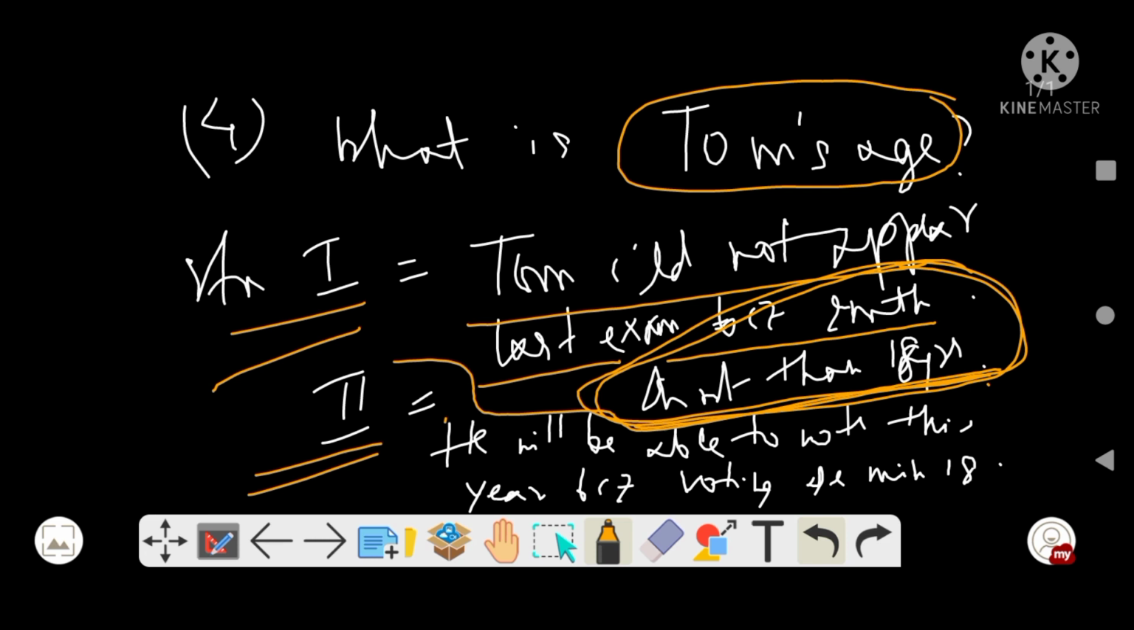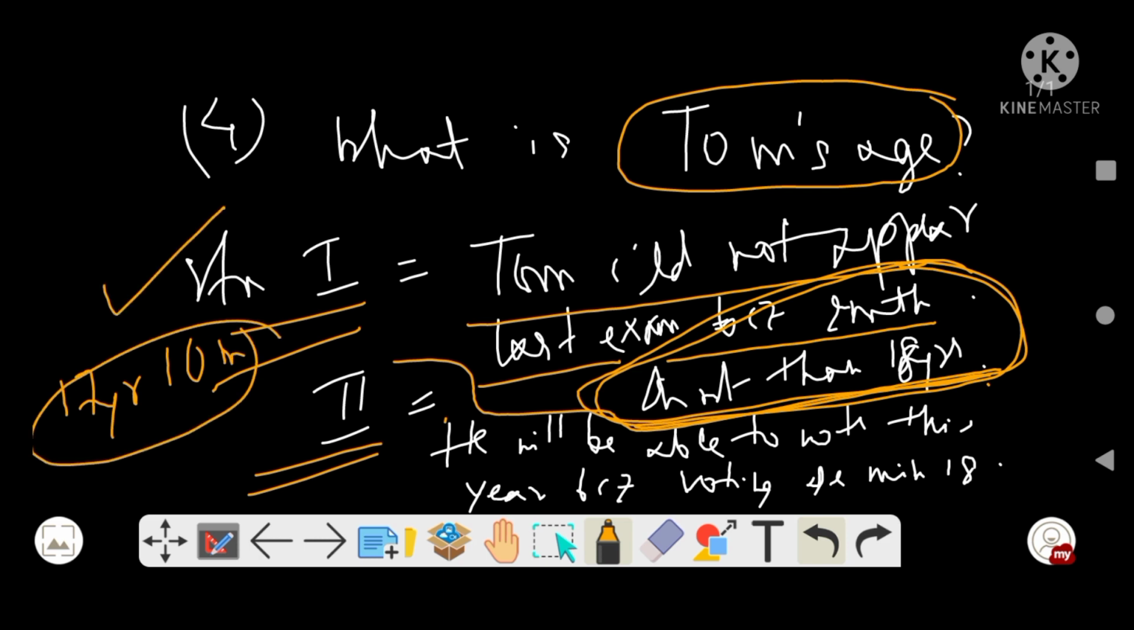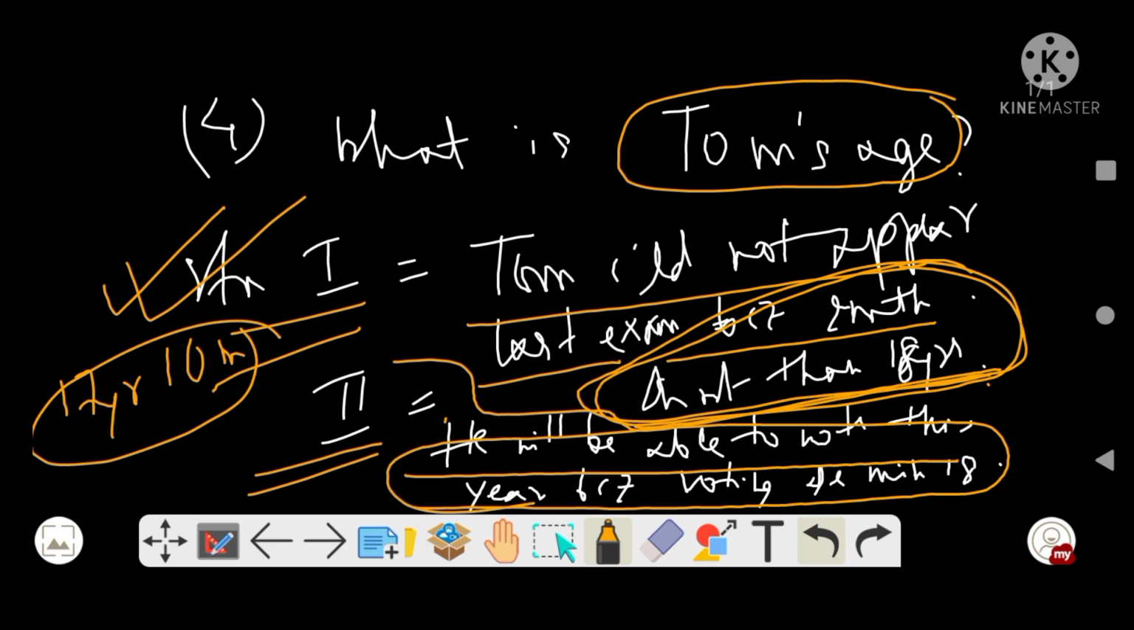So 18 years minus 2 months, so his age is 17 years 10 months. Statement 1 is well and good. It says Tom's age, right? Now let us go to statement 2. Statement 2 mentions that he will be able to vote this year because the minimum voting age is 18 years.